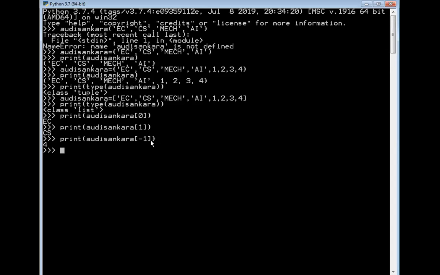When I print the output, you can clearly notice that you get 4. Why do you get the output 4? Because while specifying the tuple, the last element I specified is 4.